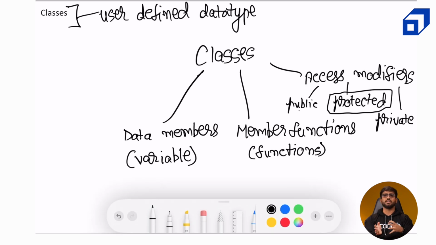To give a real life analogy, for example, whenever I am cooking, I usually refer to recipes from YouTube or some of the cooking blogs. So classes are similar to recipes, okay?